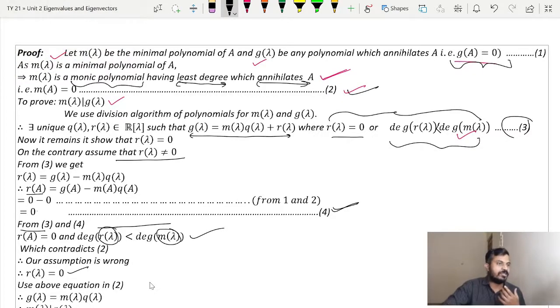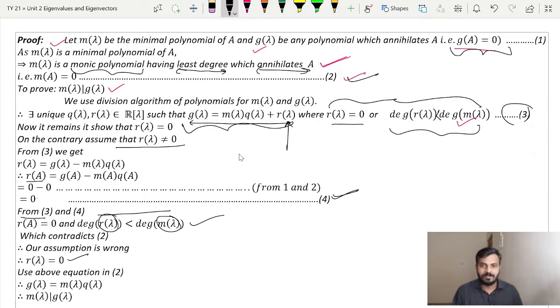Since r of lambda is 0, g is equal to m multiplied by q, and therefore m of lambda divides g of lambda, and that is what we wanted to prove. Thus we have proved that the minimal polynomial divides every polynomial which annihilates a.